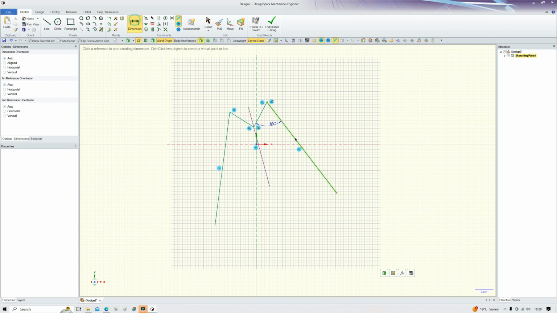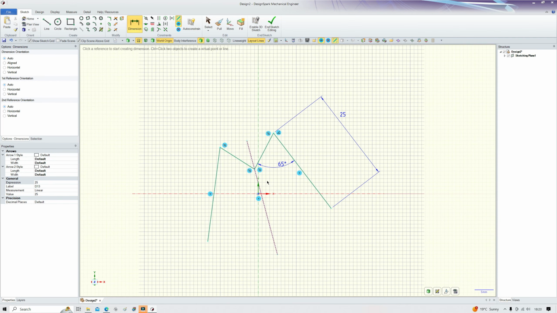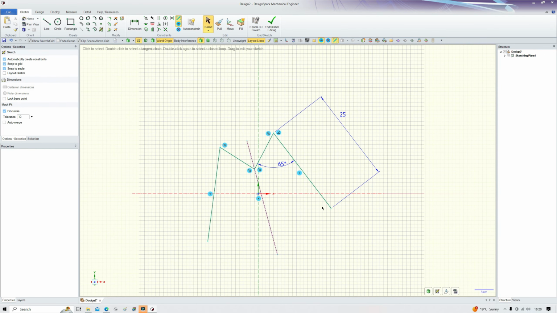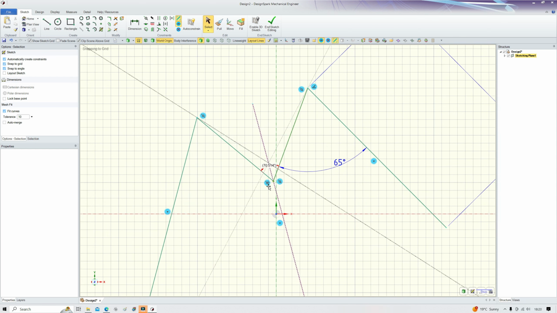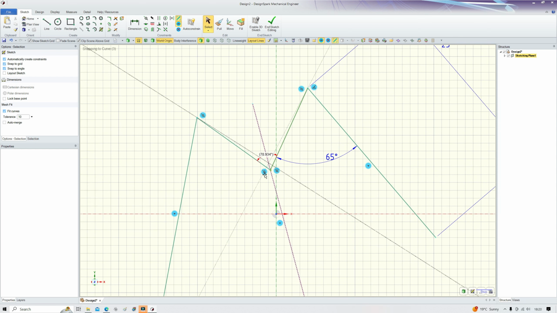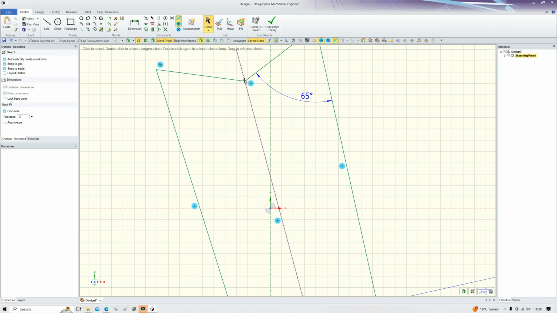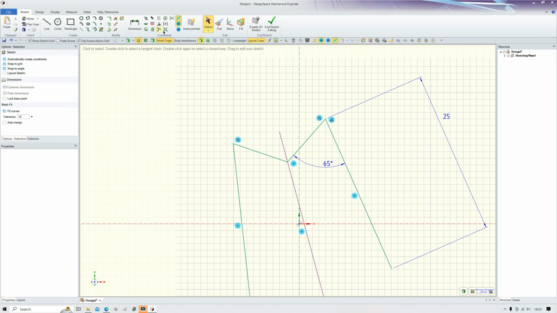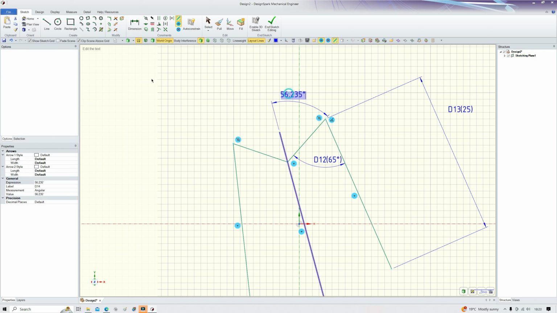We have a length, 25. And I can move these, and as you can see, symmetry is maintained. I can add another angle. 45.